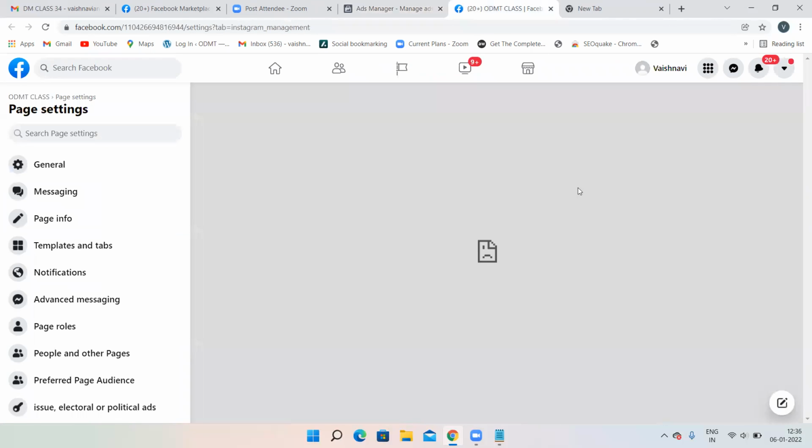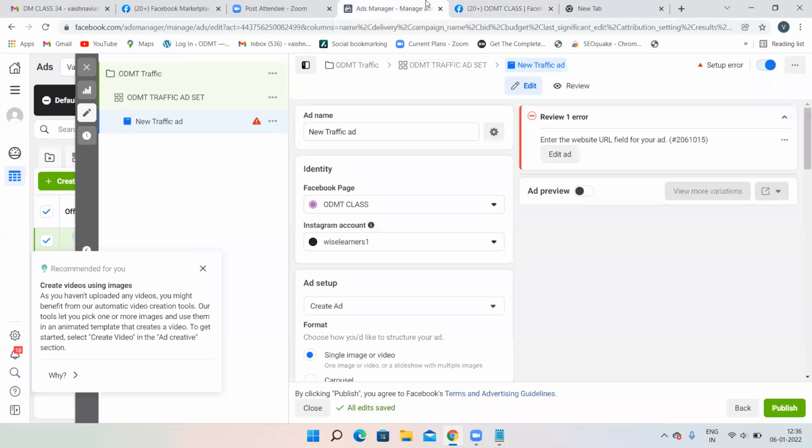Okay, there was some error over here. See, Facebook refused to connect. That means I have clicked on disconnect, right? It has not been disconnected. There was some error over here. No problem. If you follow the process, just click on page settings, then click on disconnect button, then it will be disconnected. But as of now, let it be like this. Facebook page, Instagram account, it has been already linked.